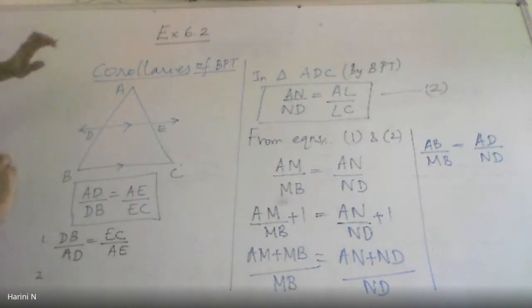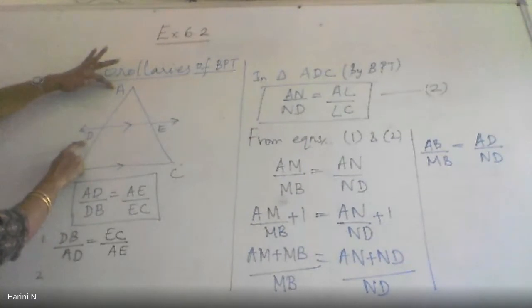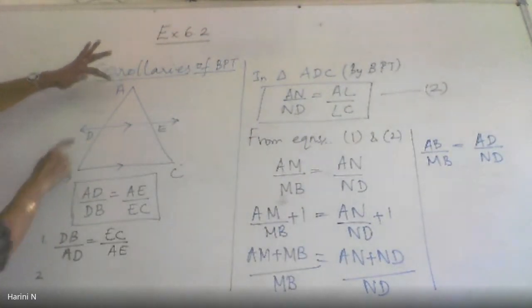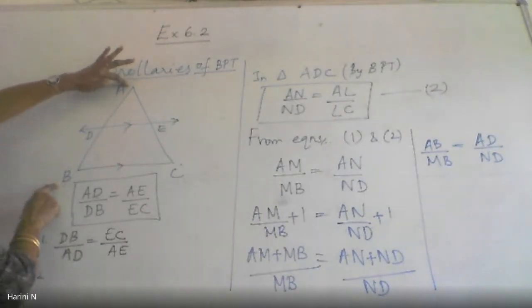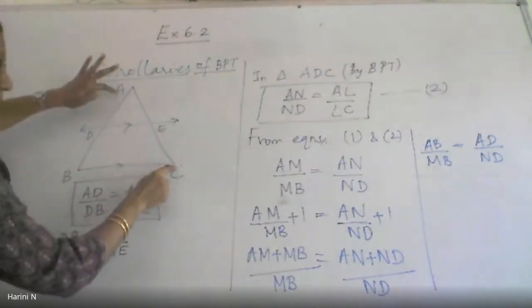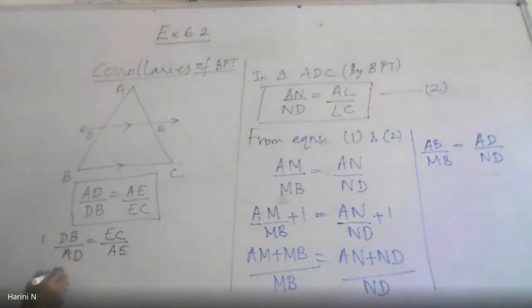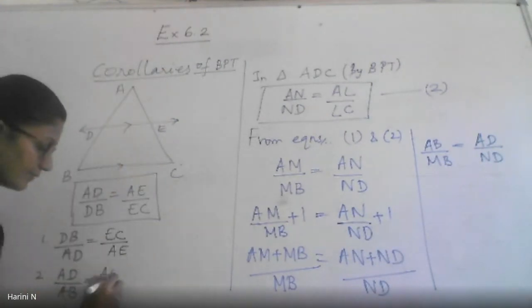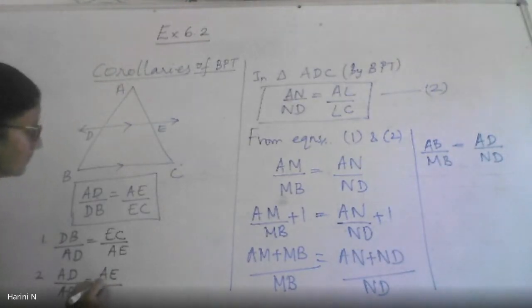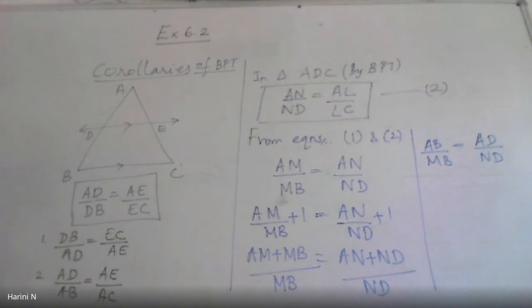Now, the next corollary is also very simple. I can tell AD divided by AB, the whole length, will definitely be equal to AE divided by AC. I will write it, then you will understand. The second corollary is AD divided by AB equals AE divided by AC. This also is obvious. Why?